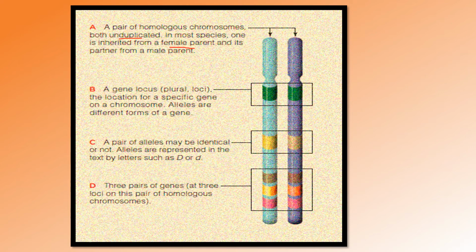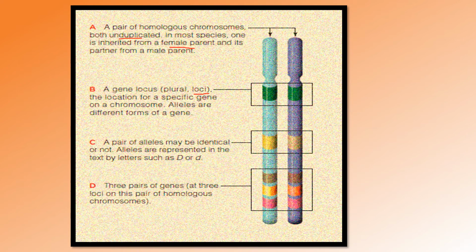This area where you can see the gene is known as the gene locus, in plural loci. So the gene locus is the place for a specific gene on a chromosome. And we can also say that this is an allele. That means an allele is a form of gene. Alleles are different forms of a gene.